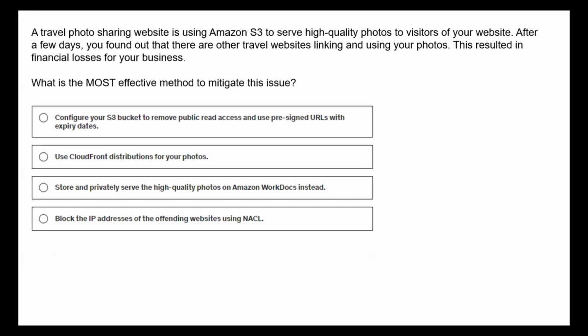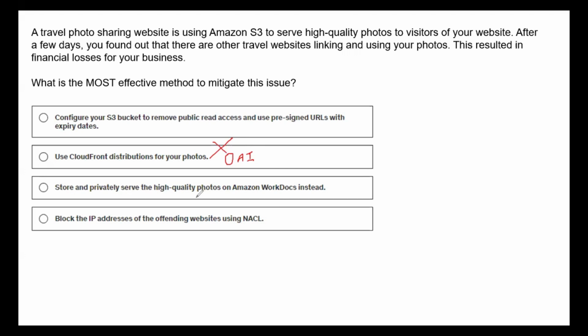So let's go through choices 2, 3, 4 first. Use CloudFront distributions for your photos. You can use CloudFront distributions for your photos, but how are you protecting the data? You're not using any origin access identity, right? Typically, if you're using origin access identity, then this would make some sense, but we are not using that. They're just saying use the CloudFront distribution. So this option is ruled out.